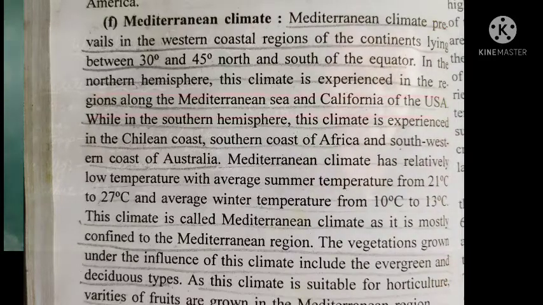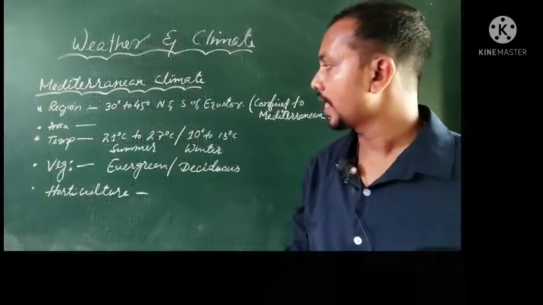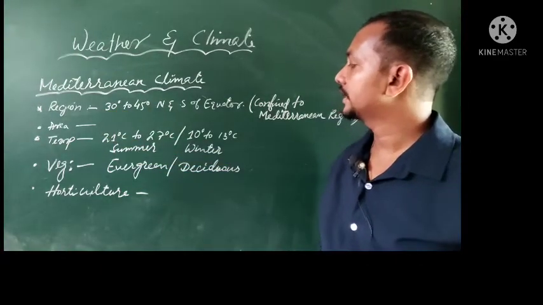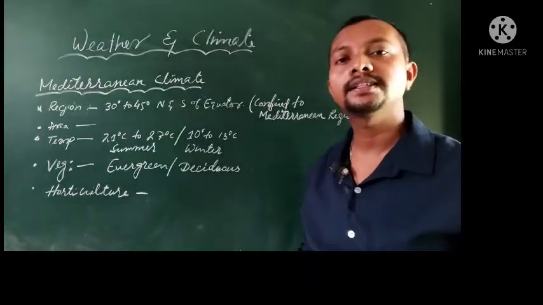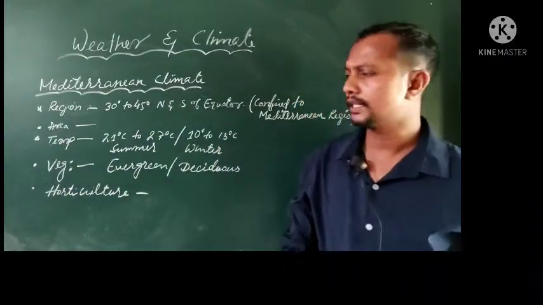While in the southern hemisphere, this climate is experienced in the Chilean coast, the southern coast of Africa and the southwestern coast of Australia. Relatively, the temperature in this place is low: 21 degrees Celsius to 27 degrees Celsius in the summer, and 10 to 13 degrees Celsius in the winter.